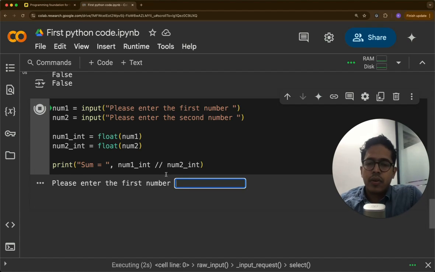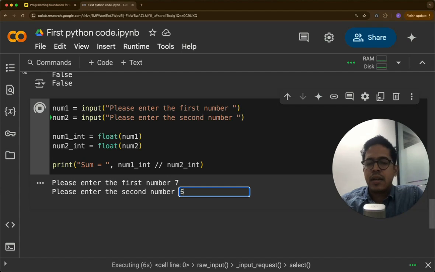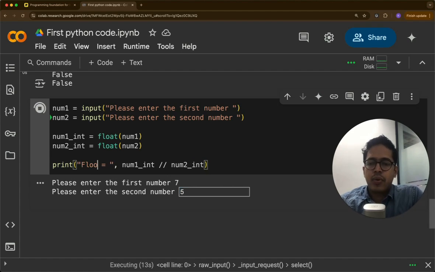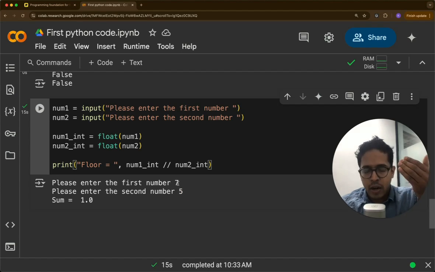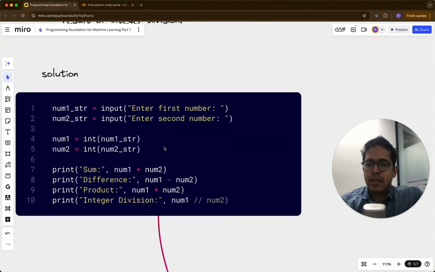So let's say we are dividing 7 by 5. Then the result is 1.4, right? But here if we are calculating the floor, then it will be 1, because 7 by 5 means 1.4. So it will be rounded down. Okay, so that is the first exercise.